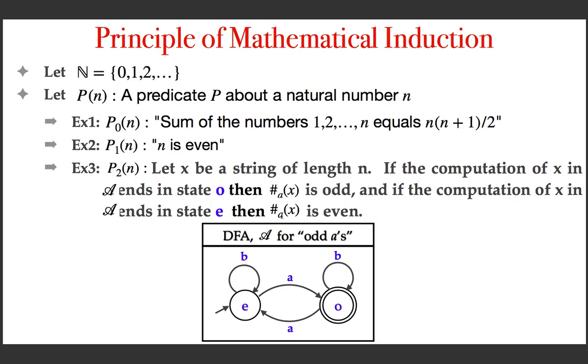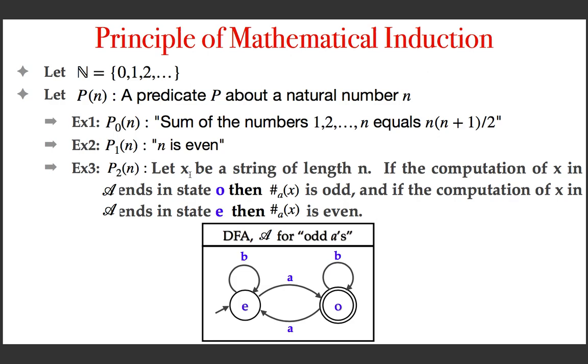Given a string x with length n, if the processing of the string ends in O, then the number of a's is odd. That is the claim. The claim can be true or false. Similarly, I am claiming that if the processing of the input string x ends in state E, then the number of a's in x is even. So this is a statement, and why is this a statement about a natural number? Because the natural number is the length of the string. That is how you formulate a statement about a DFA, so that we can use mathematical induction.